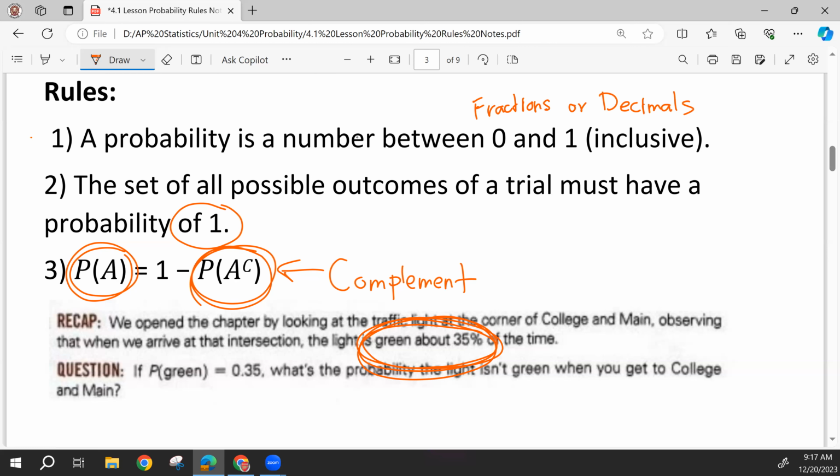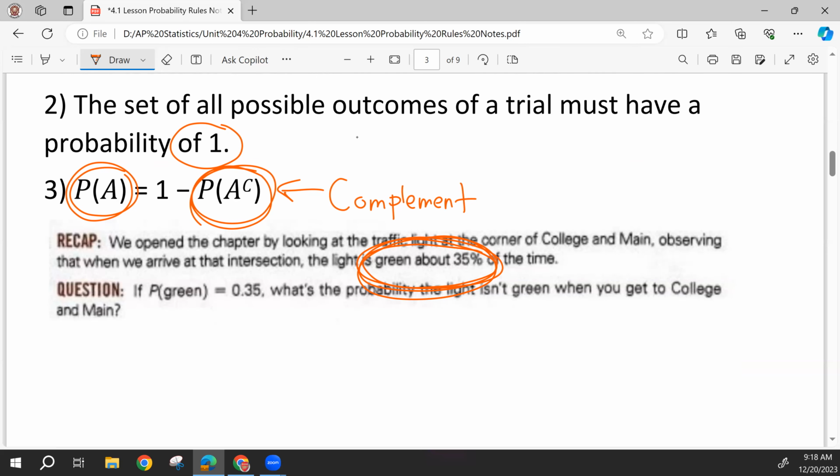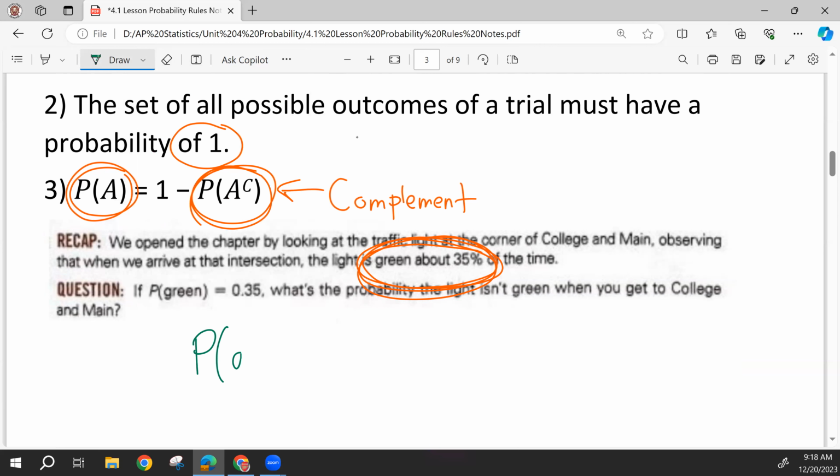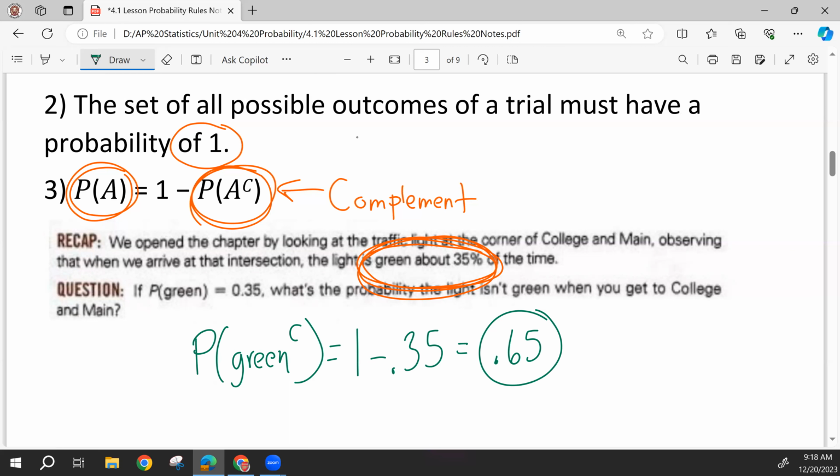To find the complement, meaning the probability it's not green, we take 1 and subtract 0.35 to get 0.65.